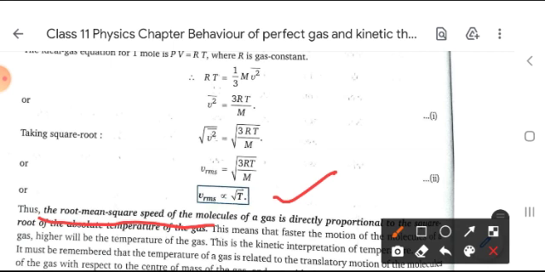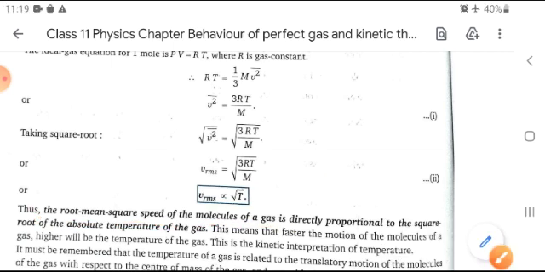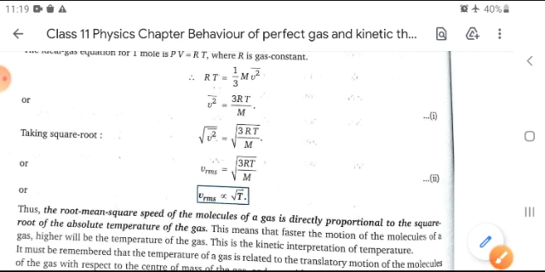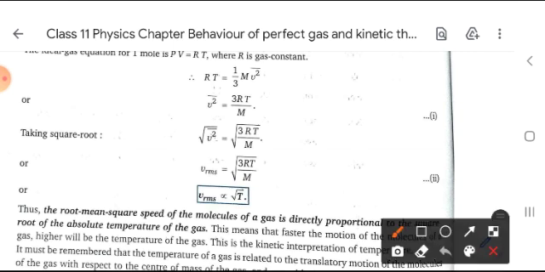It means the root mean square speed of the molecules of a gas is directly proportional to the square root of the absolute temperature of the gas. This means the faster the motion of the molecules of a gas, the higher the temperature of the gas.